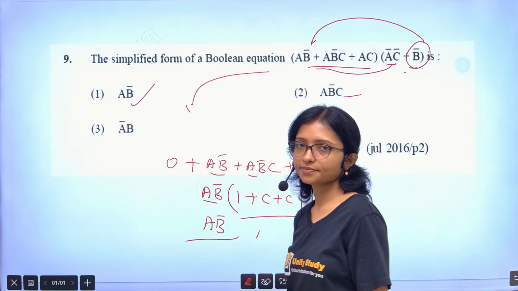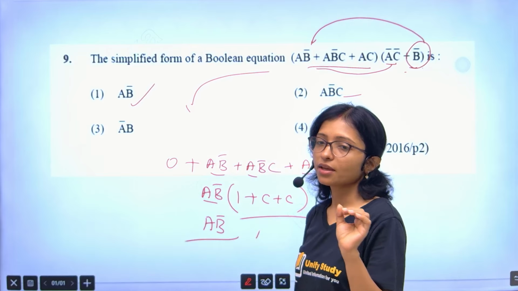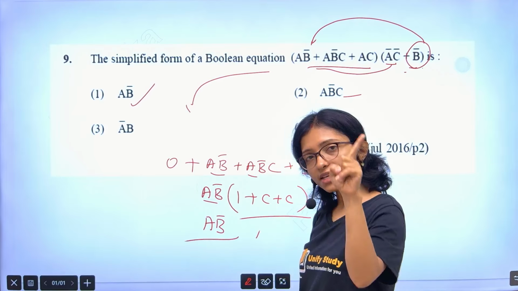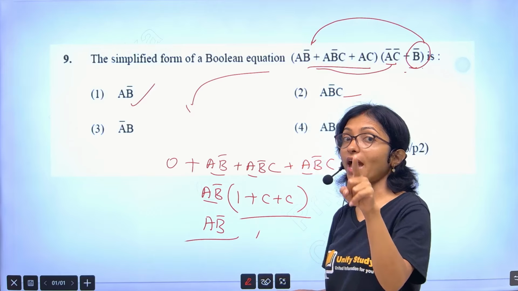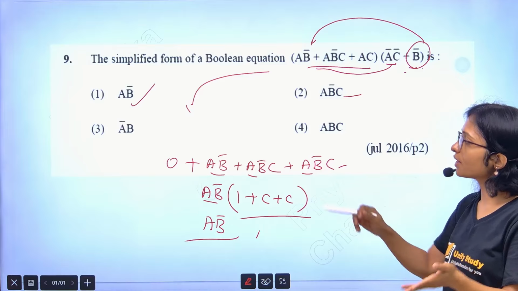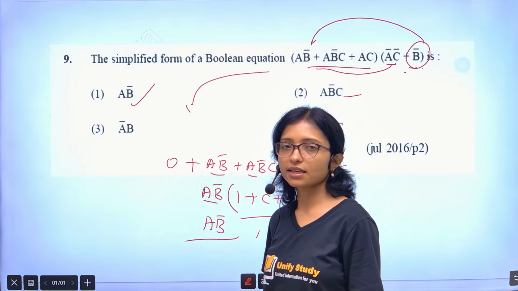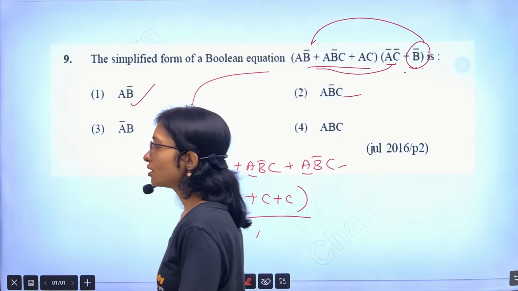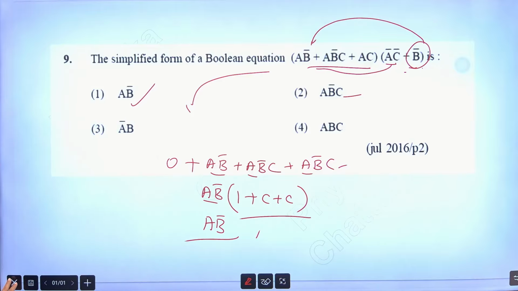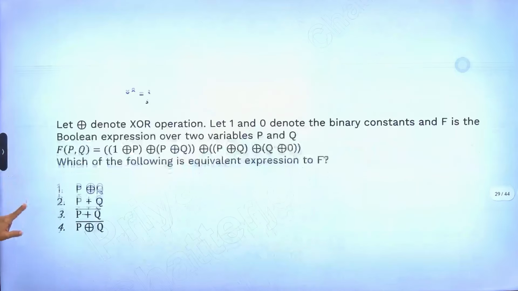Got it? Examiners know you don't have that much time. They are giving very limited time. So there is always another way. If you practice, then you will understand how quickly you have to solve. Otherwise you will start writing everything, then checking, then you will waste 5 to 10 minutes for one question. Clear? Yes, a b bar is the correct answer.